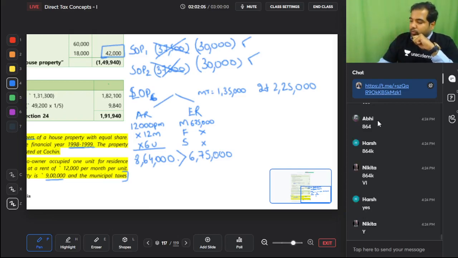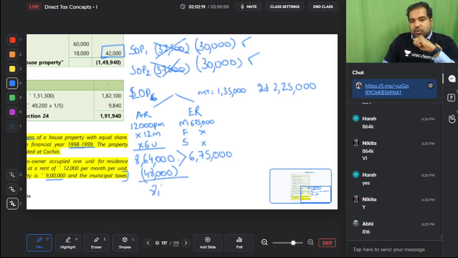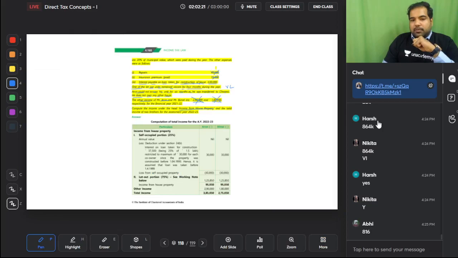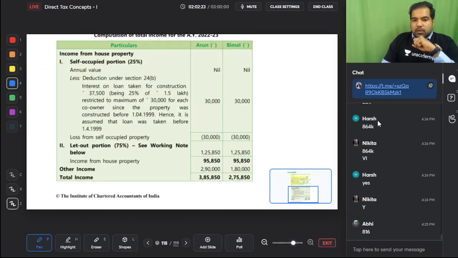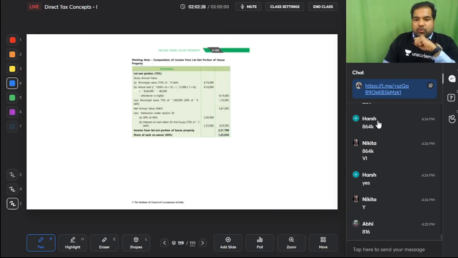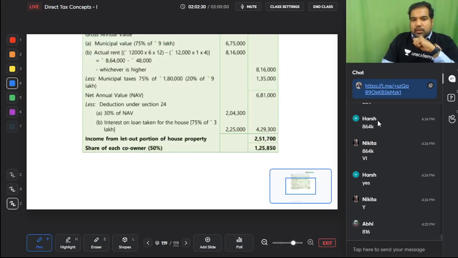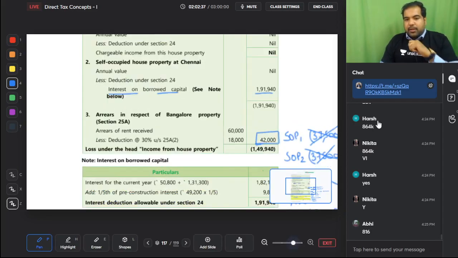But what is the vacancy loss? One unit was empty for 4 months. So 12,000 into 4 is 48,000. Can I minus that? Yes. So 8,64,000 minus 48,000, so my GAV is 8,16,000. Let's check the GAV. 30,000, 30,000. We've also got this answer. 8,16,000 is also our GAV. Perfect. Let's continue. We are on the right track.